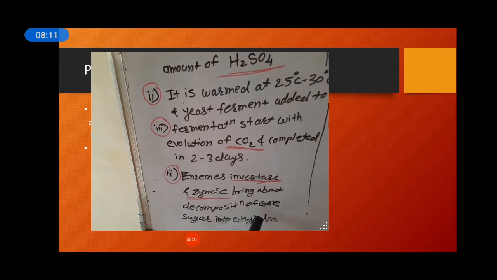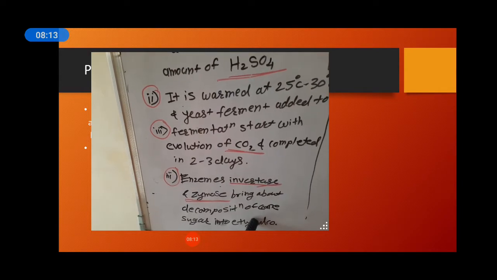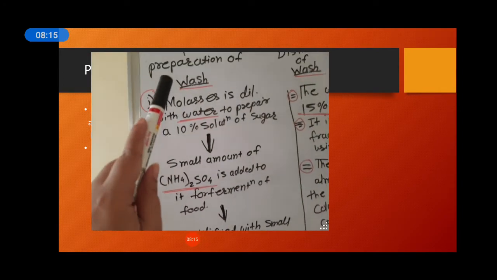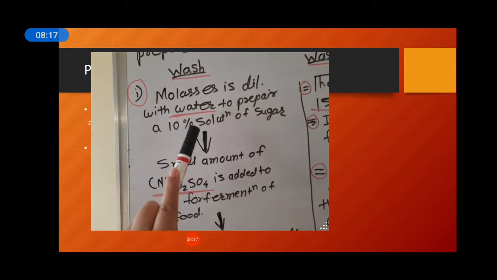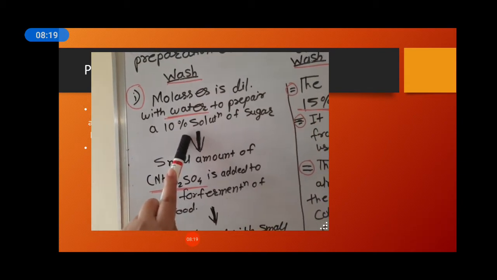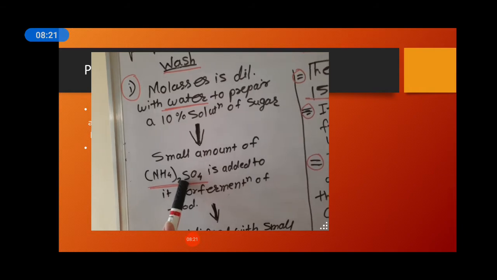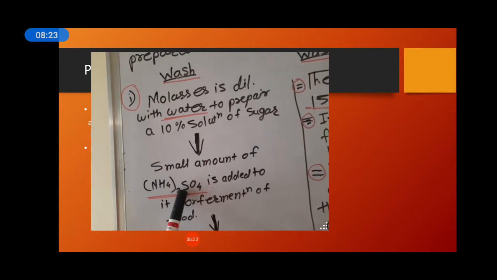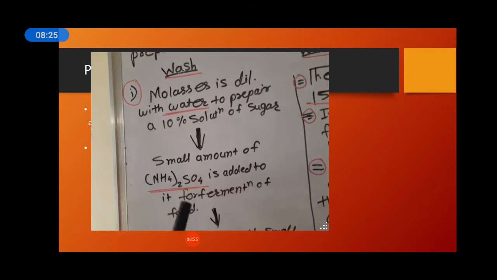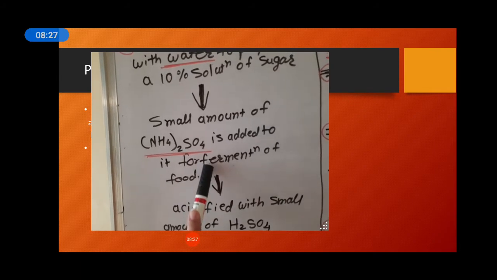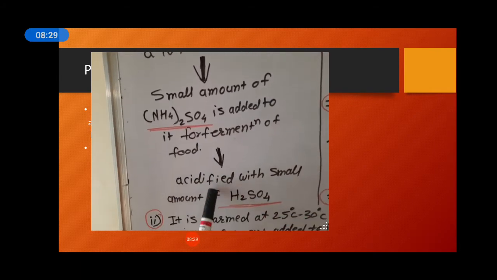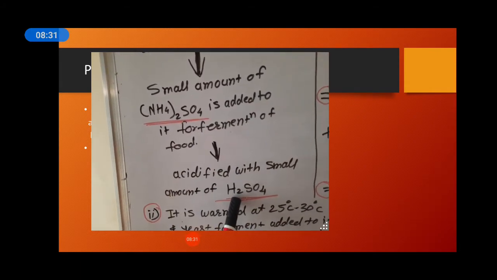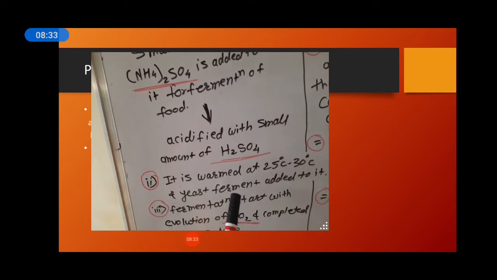the ethyl alcohol. Okay, see, the first step is molasses is diluted with water to prepare a 10% solution of sugar. Then add a small amount of NH4 to SO4 in that. Then it starts the fermentation. Then it is acidified with a small amount of H2SO4. Then it is warmed.